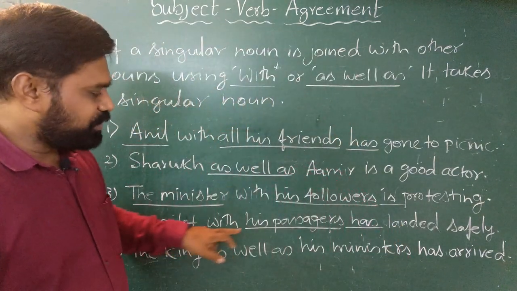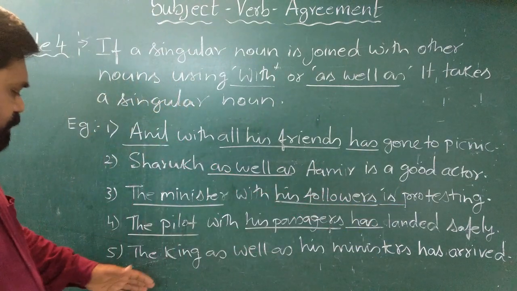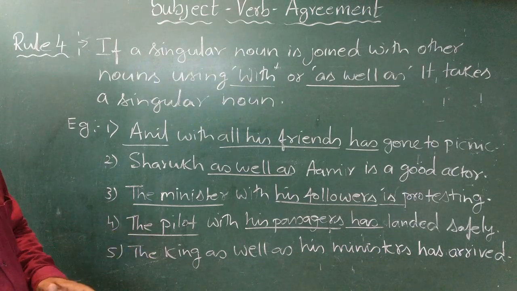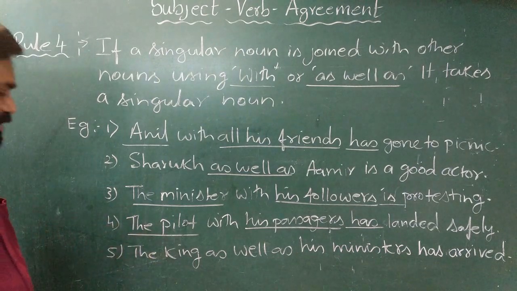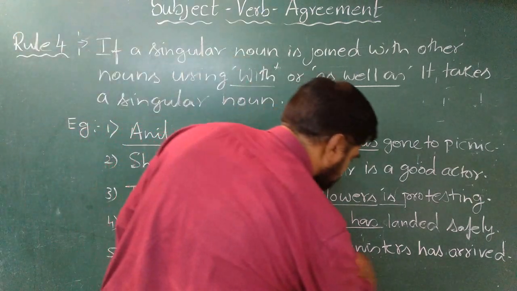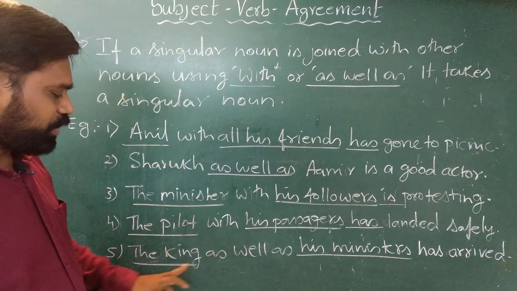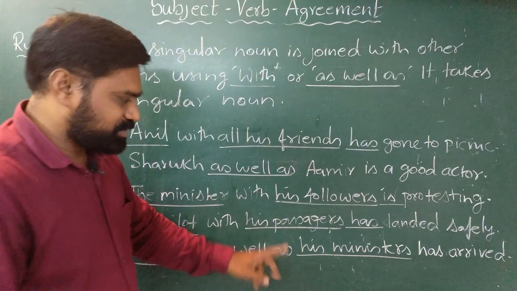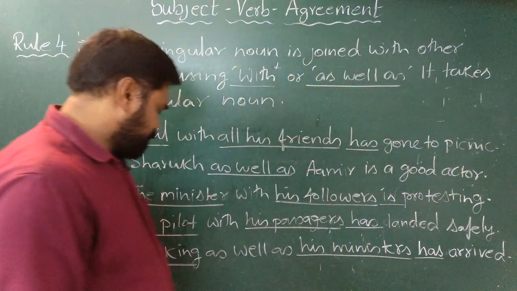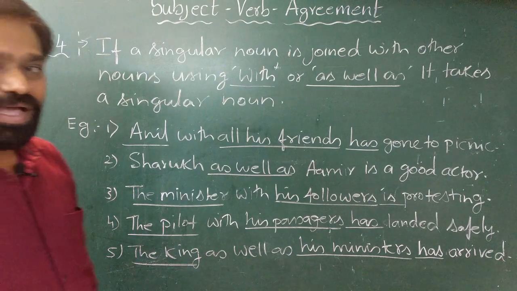The pilot with his passengers has landed safely. See the last example. The king as well as his ministers has arrived. So the king here is a singular subject, whereas his ministers is a plural subject. Two different subjects, they are joined by as well as. So we have to take a singular verb. So we write, the king as well as his ministers has arrived.